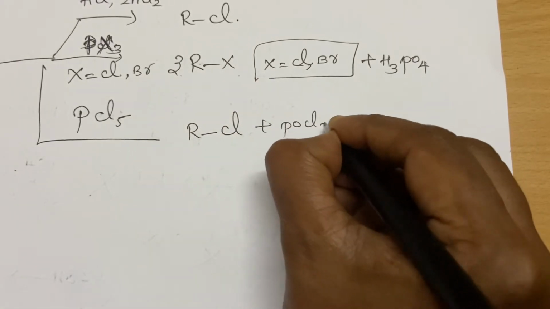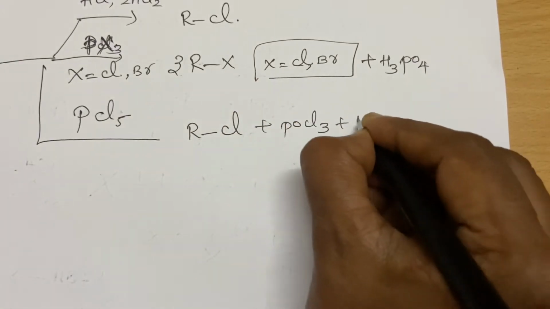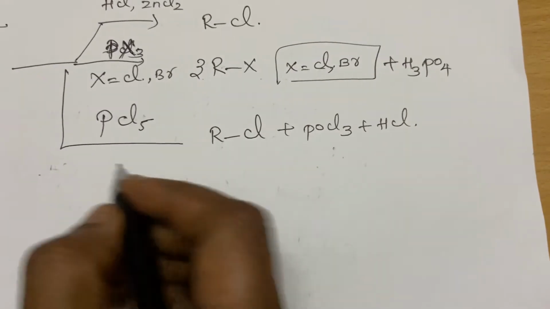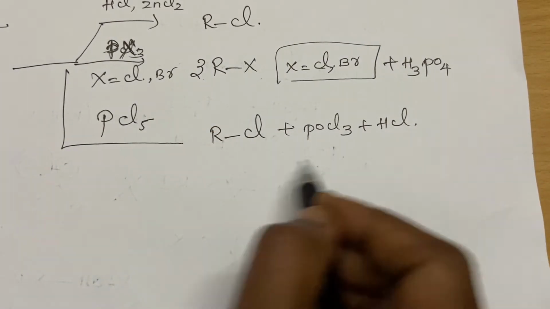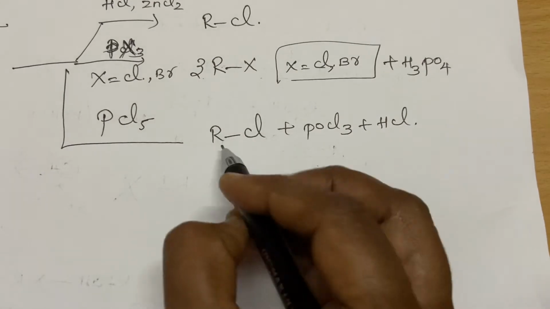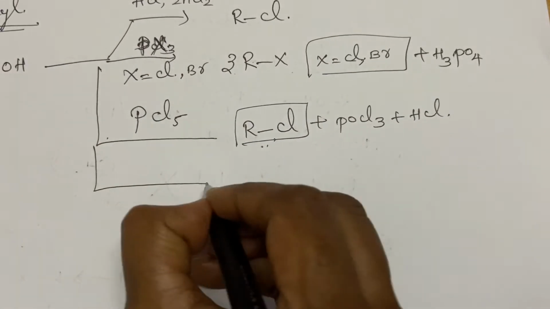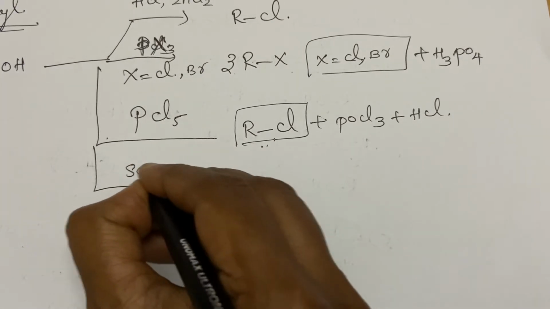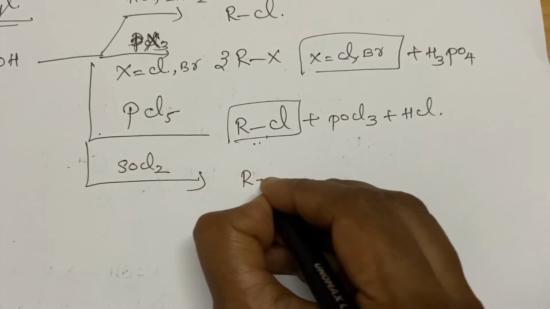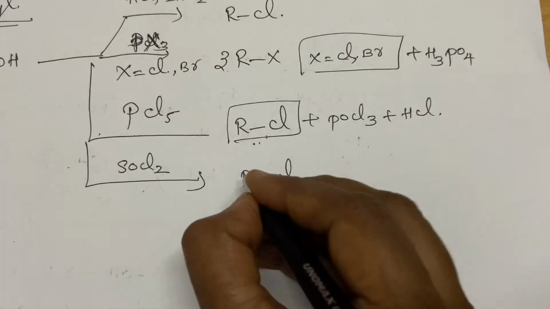Why I am writing the starting side product is, these are also very much important. While treating with PCl5, what is the byproduct, they will ask. This is very important. This method you can prepare only RCl. So the another method is SOCl2. This is also for preparing RCl, only alkyl chloride.